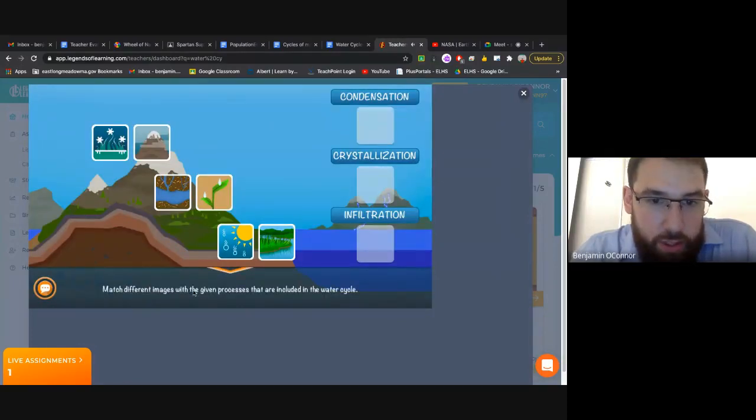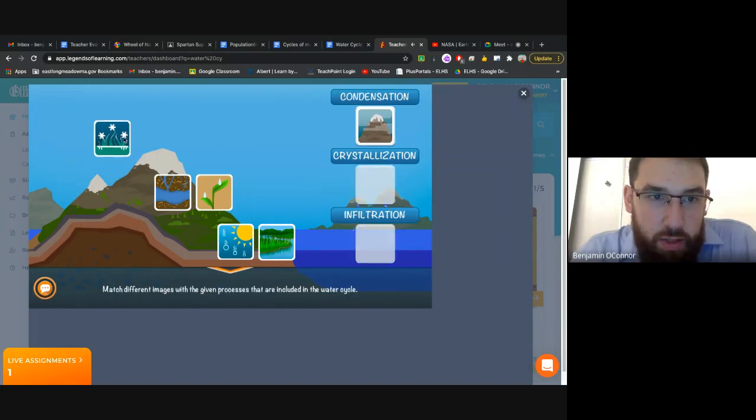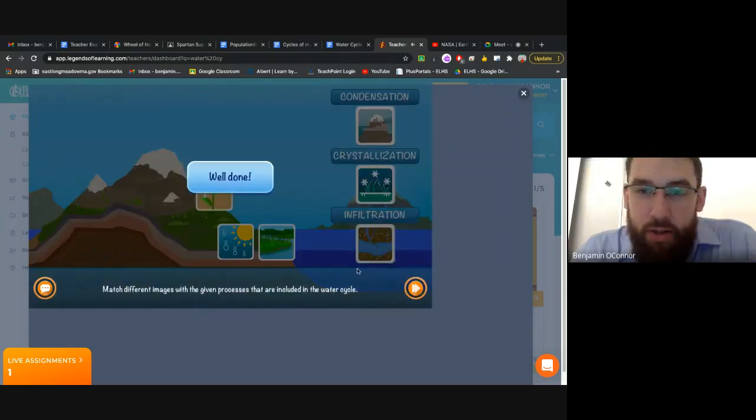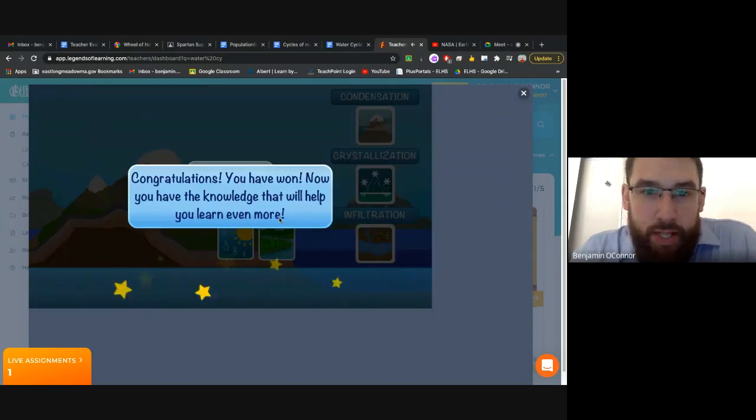Match different images with the given process that are included in the water cycle. We have condensation. This is when water droplets will form. This is how fog forms, and so I think the only thing that says fog would be this. Crystallization. We're going to freeze that grass. Those are little ice crystals. Infiltration. We have this groundwater, and that'll go right into the ground. Yay, we won.